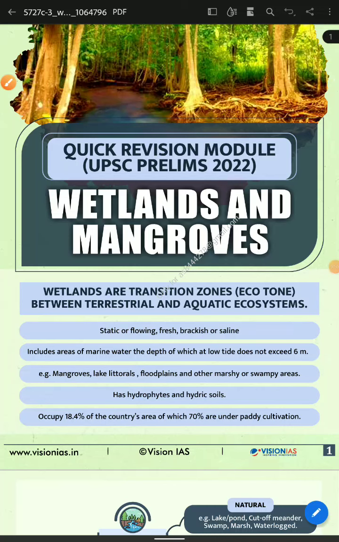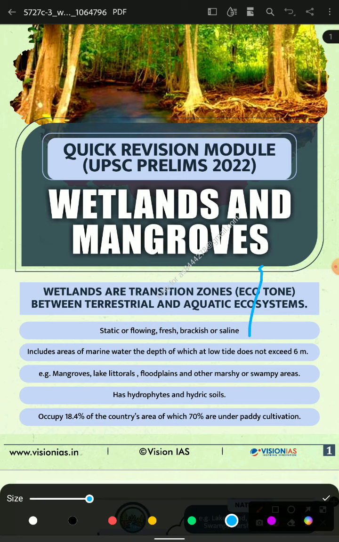Today I will be discussing the wetlands and mangroves. What is the importance of the wetlands and the mangroves? The wetland question was also asked in Prelims 2020-22, and Ramsar sites are also asked about, and the importance of mangroves as well as wetlands.